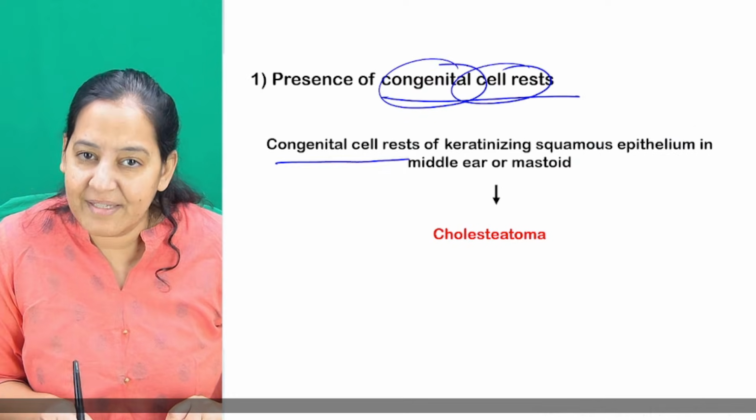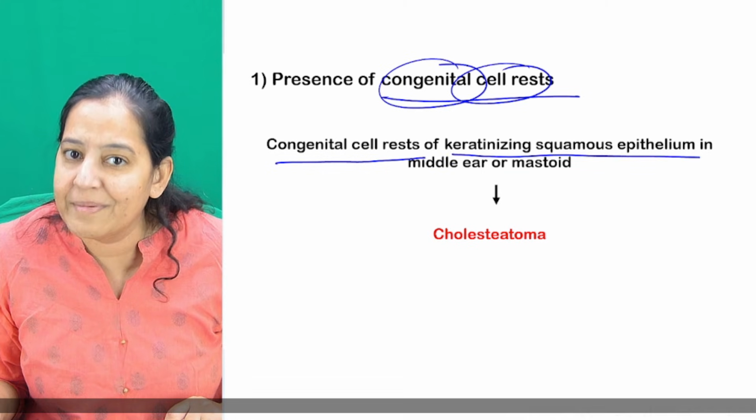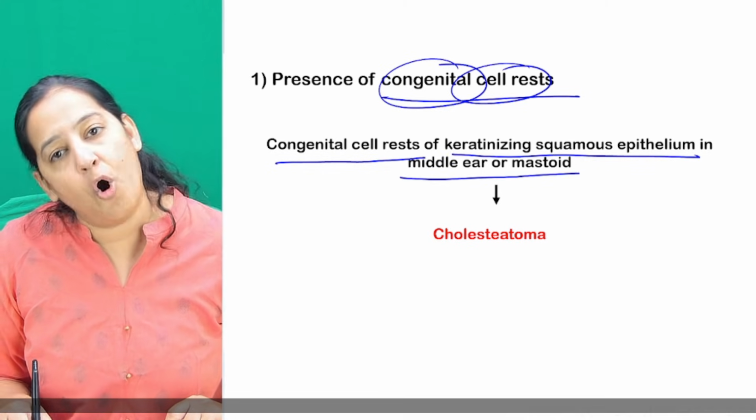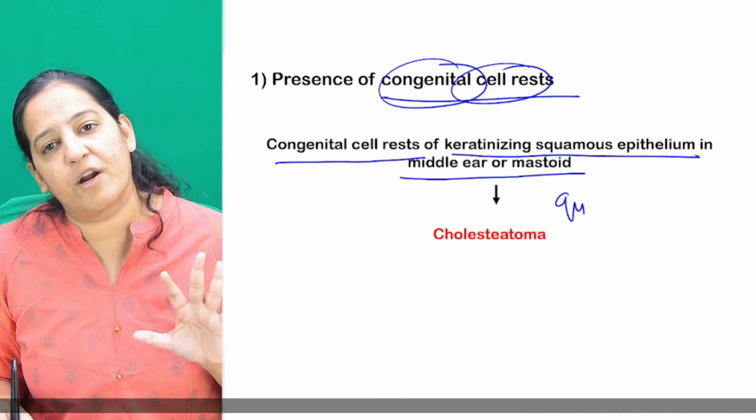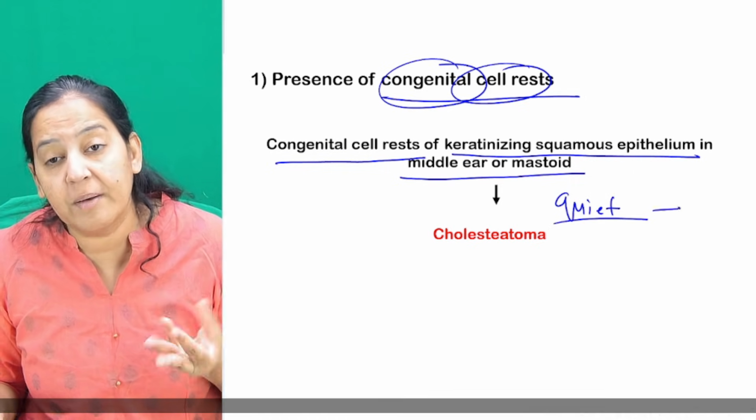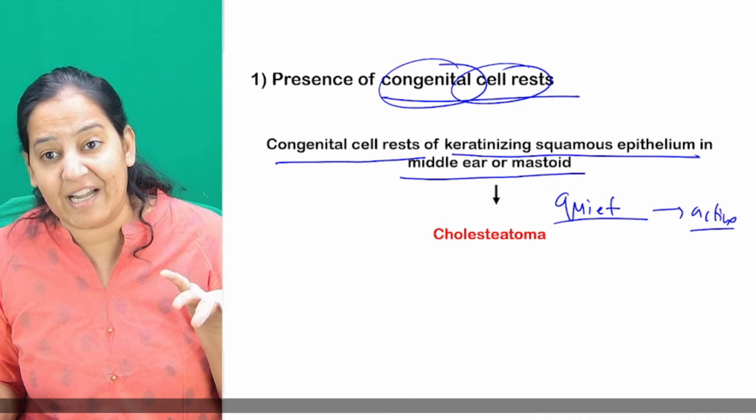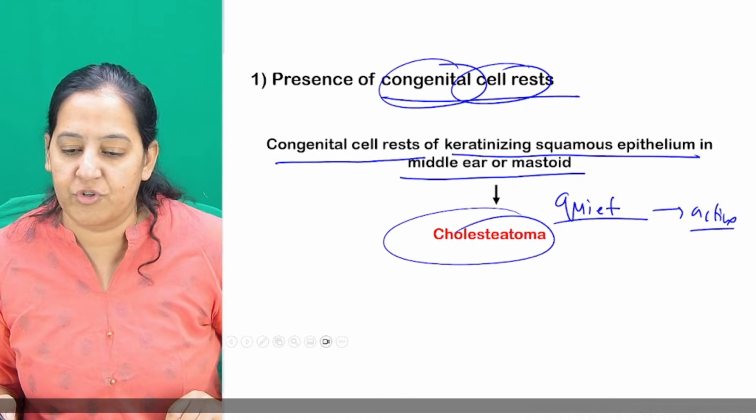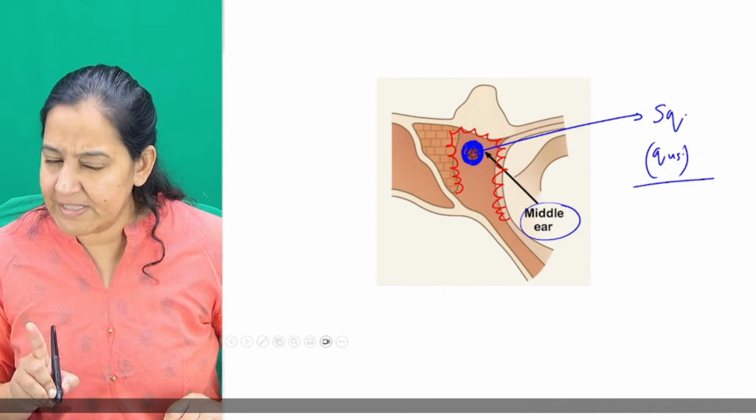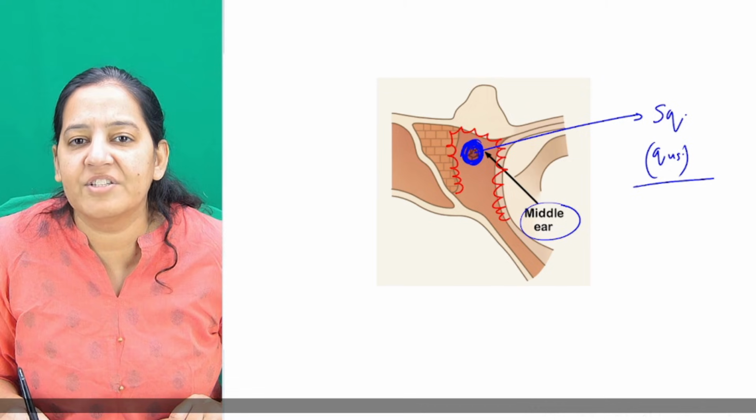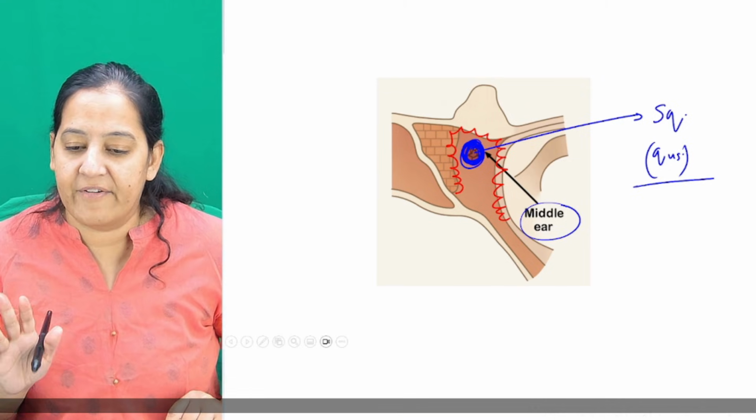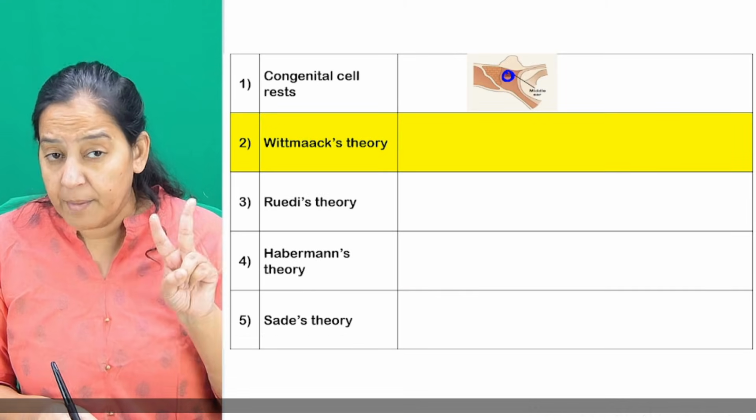Okay, so there are congenital cell rests of keratinizing squamous epithelia present in the middle ear or mastoid in all of us. Normally they are quiescent, they are quiet. In some of them they get active. The ones in which they get active, the unlucky people, in them the cholesteatoma is formed. People, you got the first theory? So this is the first theory, congenital cell rest, the God-given cell rest. Normally they are inactive.